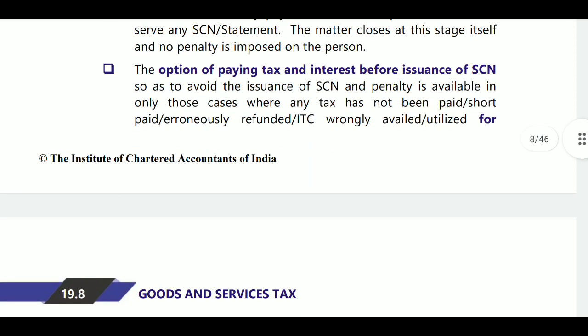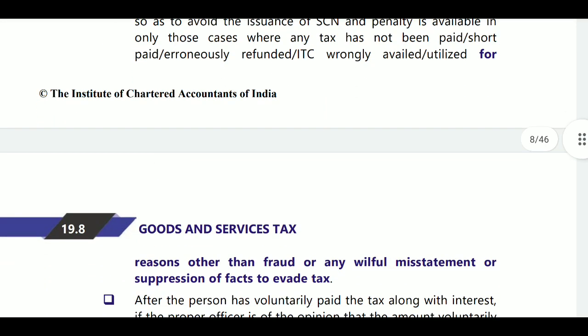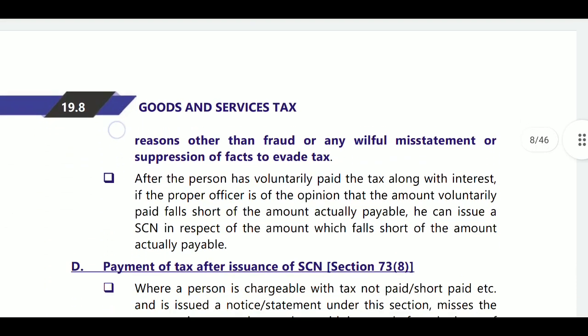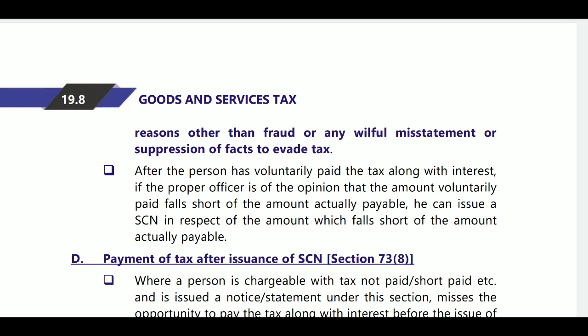Next, where such voluntary payment is made, the department shall not serve any show cause notice or statement. Next, the option of paying tax and interest before issuance of show cause notice, so as to avoid the issuance of show cause notice. Penalty is leviable only in those cases where any tax has not been paid or short paid or erroneously refunded, or ITC wrongly availed or utilized for reasons other than fraud or willful misstatement or suppression of fact to avoid tax.